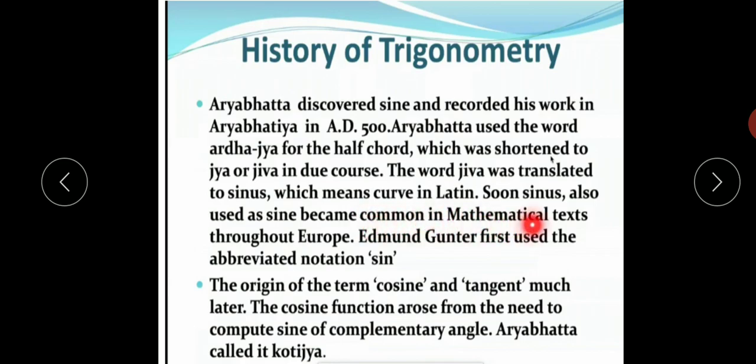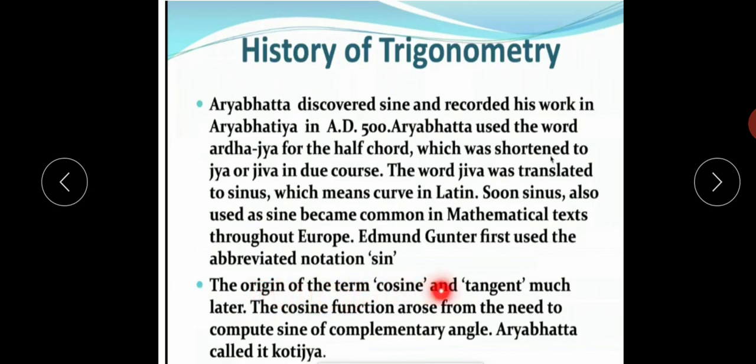Edmund Gunter first used the abbreviated notation sin for sine. It is written sin, but it is not read as sin; it is read as sine.